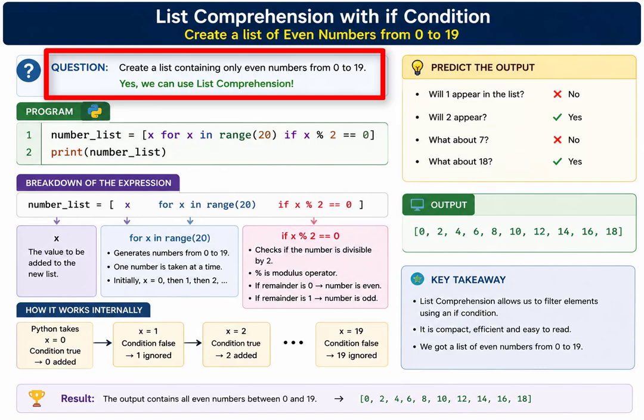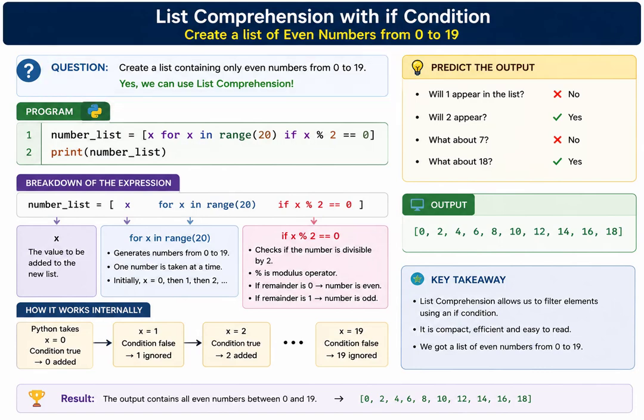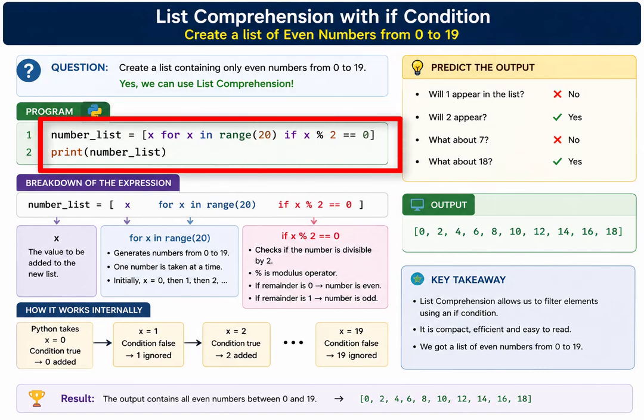Yes, absolutely. In fact, this is one of the most common applications of list comprehension. We don't always want every element from the original list. Sometimes we only need elements that satisfy a particular condition. Python allows us to add an if condition directly inside list comprehension. This makes our programs very compact and easy to understand. Please type the following code exactly as I type it.